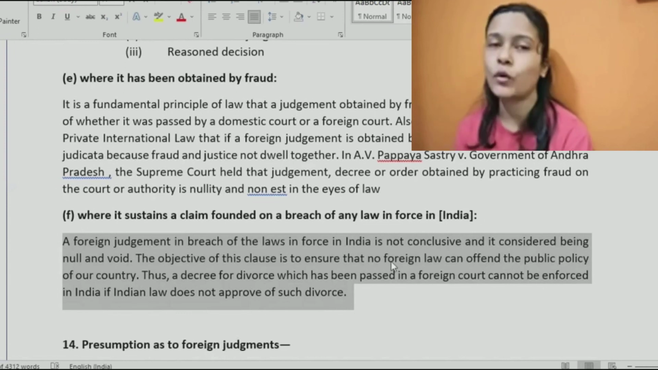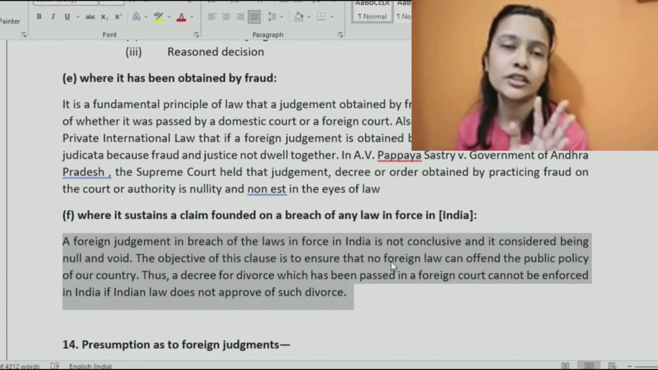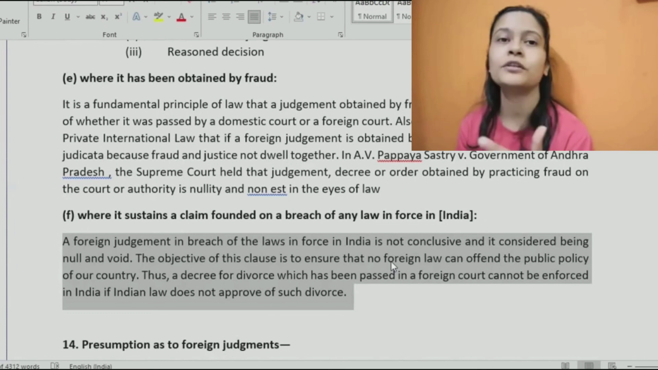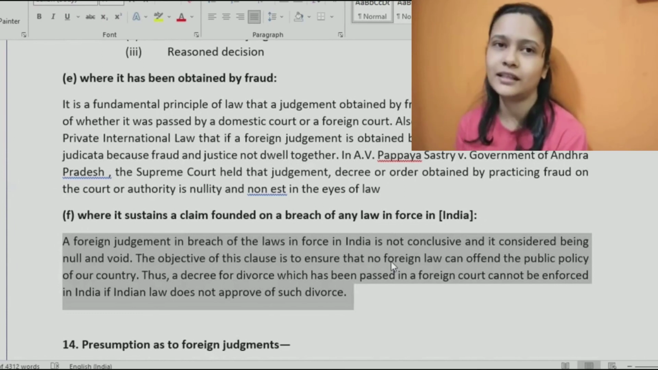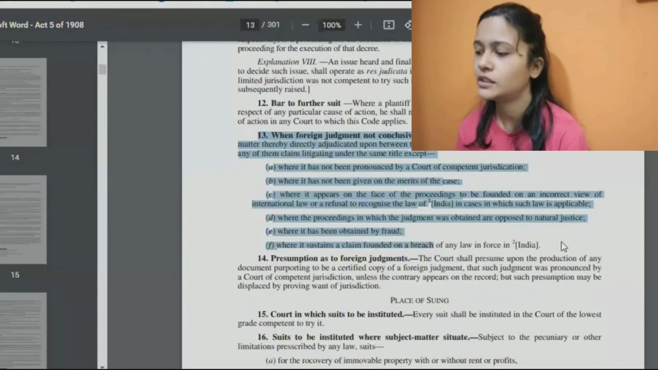Okay, if they want to enforce it in India, they want to say that, okay, fine, this marriage is dissolved because this is the decree. Indian court would say that we cannot enforce it because we do not even recognize this sort of a divorce. That ground of divorce does not even exist in India. So we cannot enforce it. That is when again it would be said that this judgment that you have obtained is not conclusive. That is all about section 13.